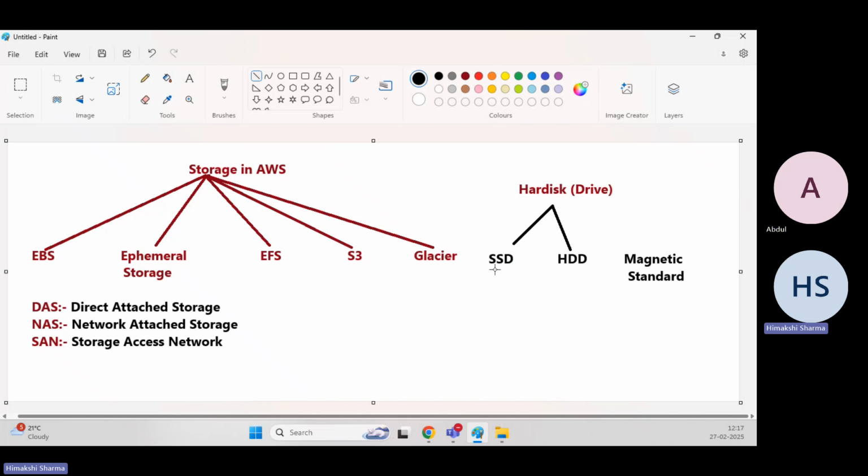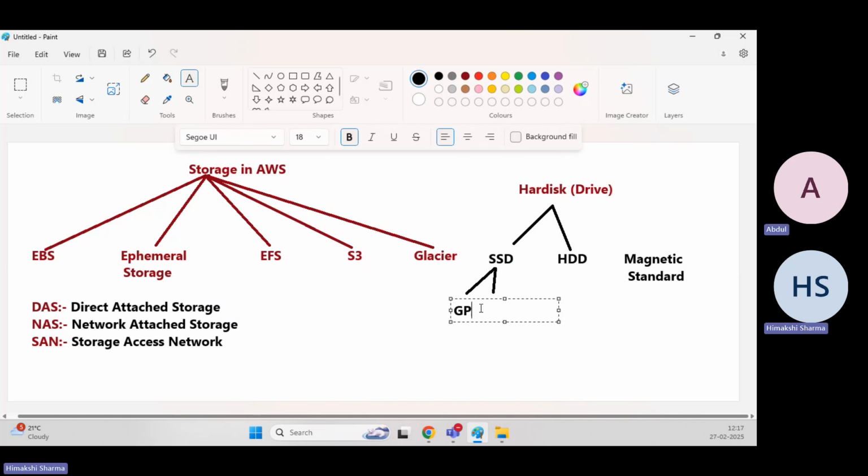Now SSD in AWS, we have different EBS volumes which are available. So I can say GP2 and GP3, and the next one is IO1 and IO2.